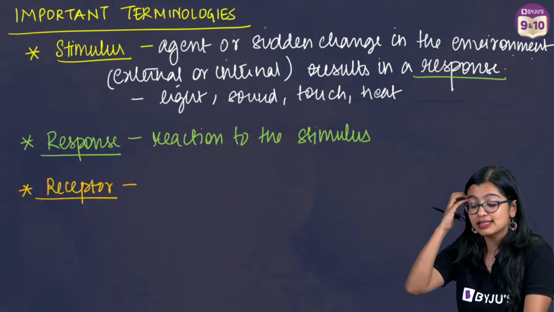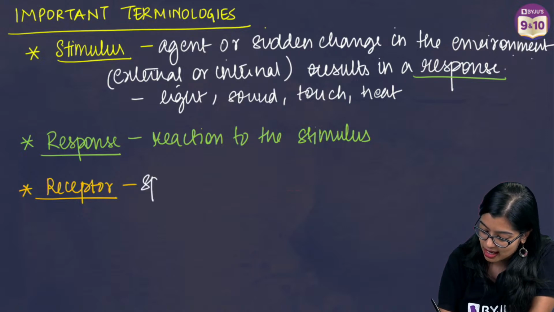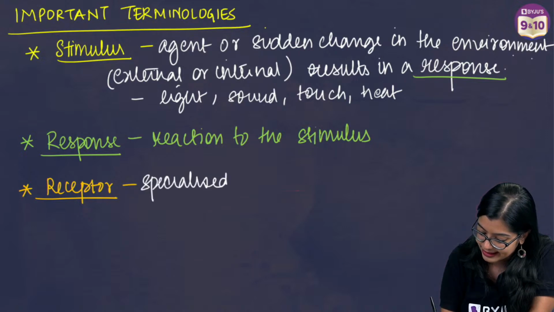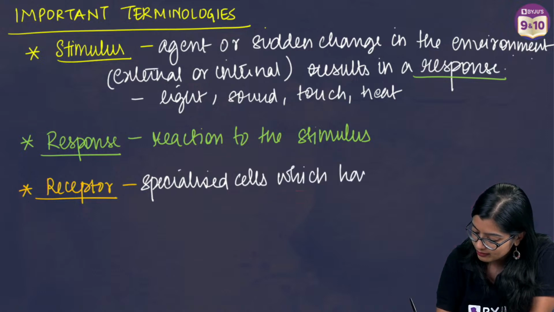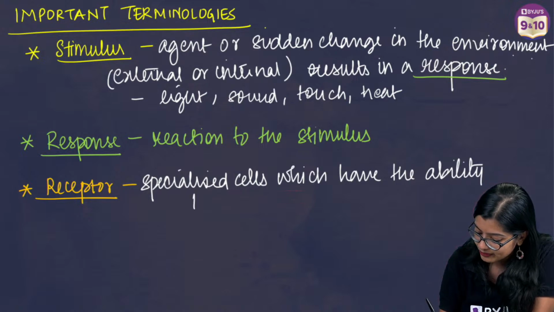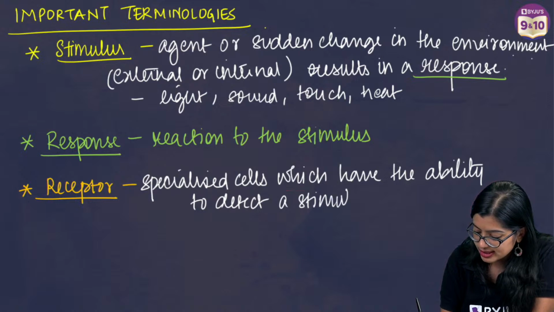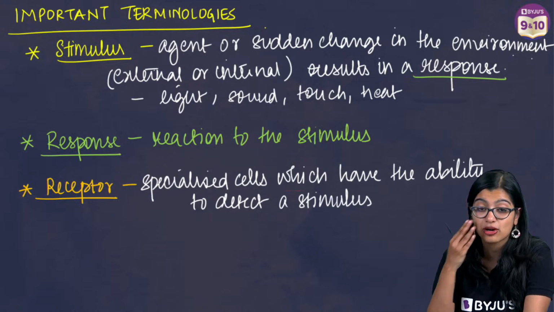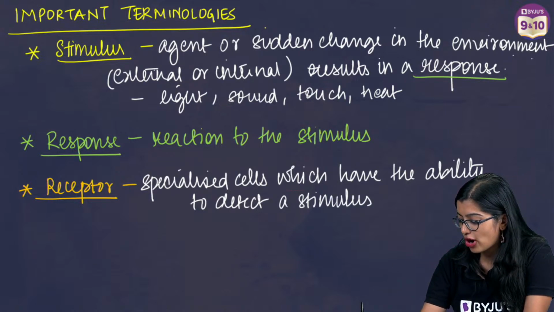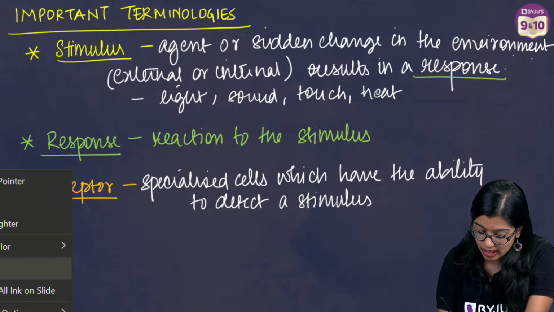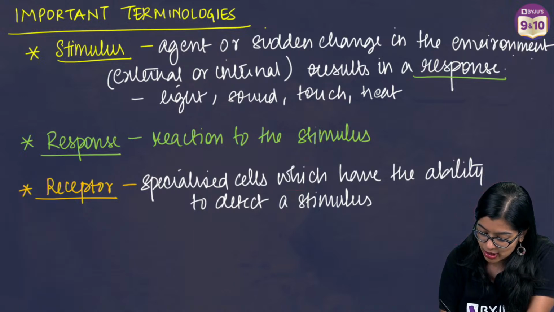Now what are these receptors? Receptors are specialized cells which have the ability to detect a stimulus. So the stimulus could be external or internal. Now, another terminology that you must know when you're talking about receptors is effector.